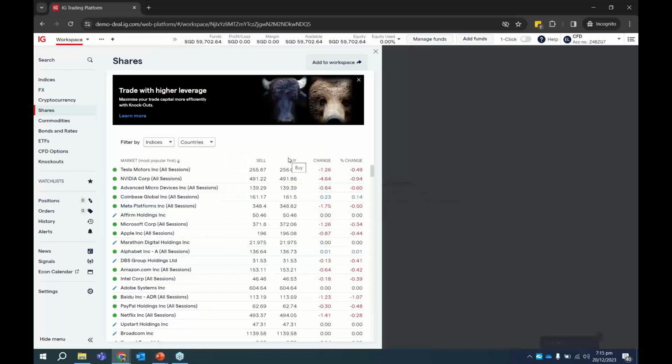Okay, so one thing I want to highlight for shares trading is that if you are familiar with buying and holding and investing in shares, trading shares with IG is a little bit different, because for IG, what we are offering you is access to shares CFD. So CFD meaning to say that these shares are leveraged. So you don't need to put in the full amount to buy the share. You just need a portion, a small deposit to get a bigger exposure to trade.